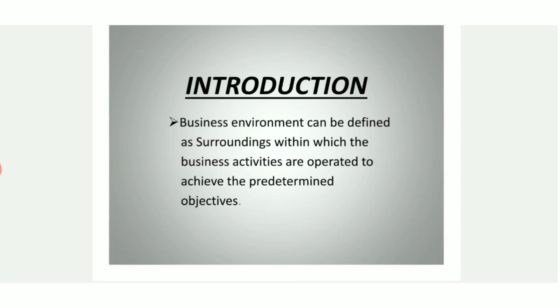Environment here means surroundings, those surroundings which can affect the functioning of a business either directly or indirectly. Right? There are numerous factors which can affect the functioning or performance of an organization. All such factors are considered under business environment.